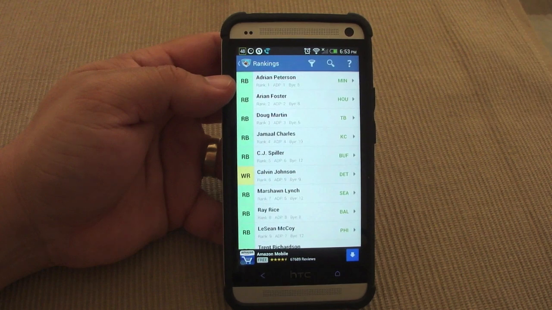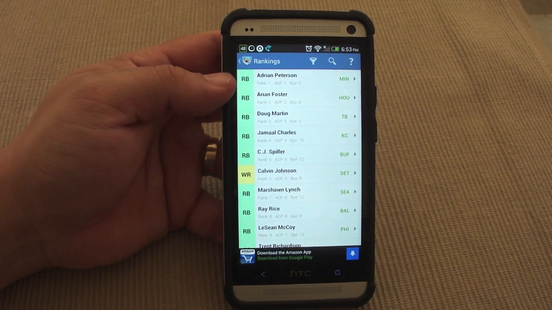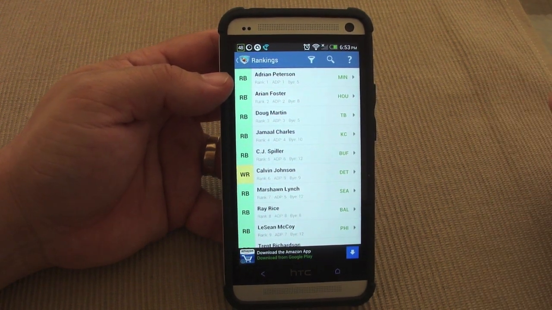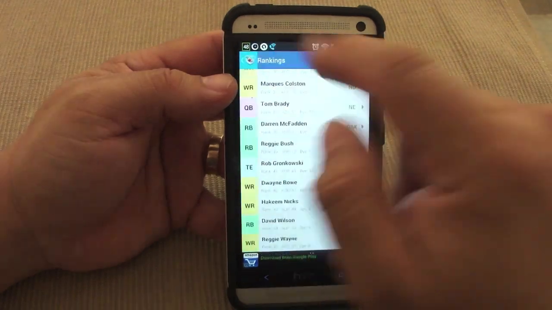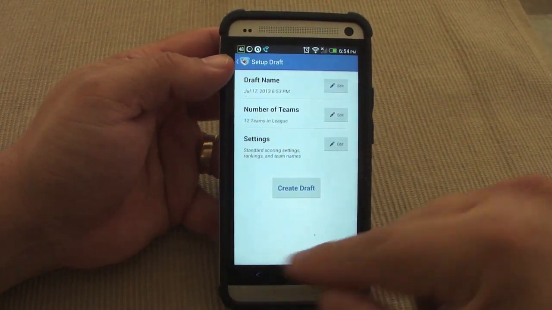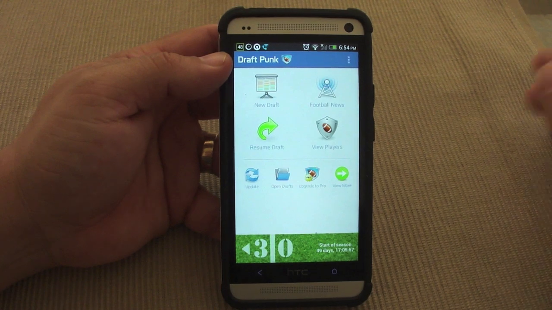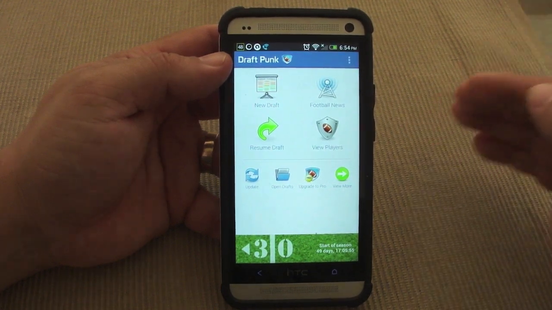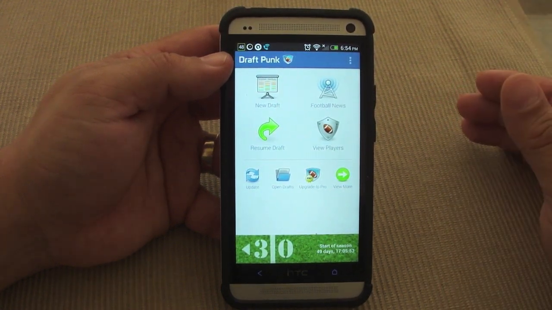So what's going to be your strategy? Share it with me. What's going to be your strategy if you're going to play fantasy football this year? But if you haven't tried this app, before you pay for some other app, try this app. It is totally worth it, and it worked out for me last year.